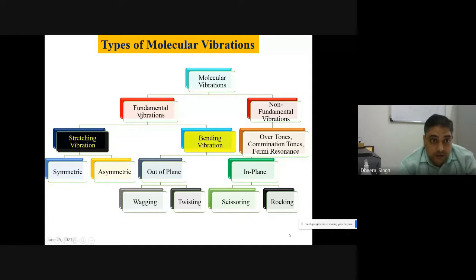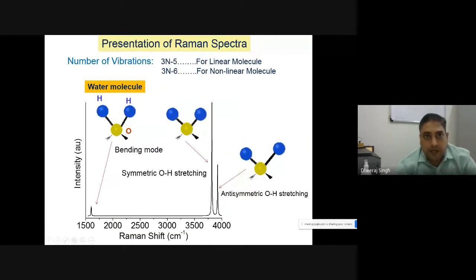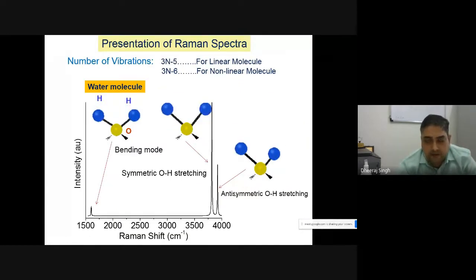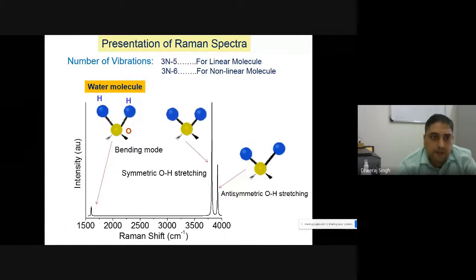So there are stretching vibration, bending vibration, symmetric stretching, anti-symmetric stretching, out of plane bending, in plane bending, wagging, twisting, scissoring, rocking. All these types of vibrations can be obtained in your molecule, and can be characterized by Raman spectroscopy at different peak positions or frequencies. So let us see this presentation of Raman spectra for the simple example of the water molecule.